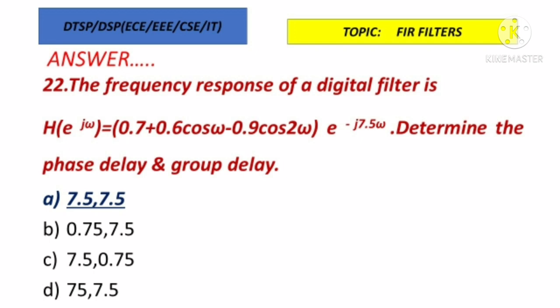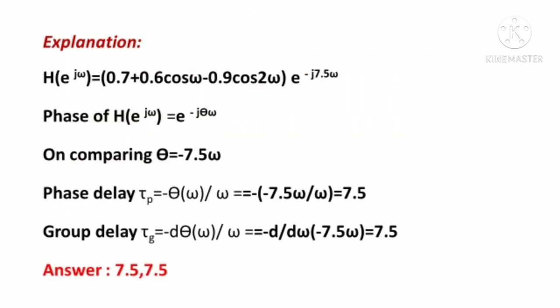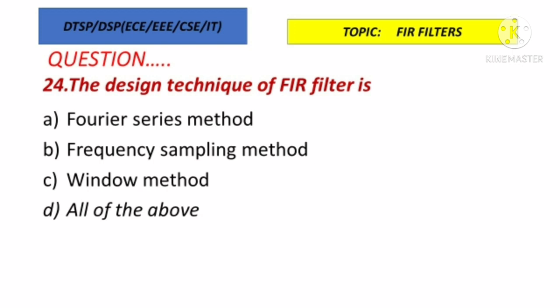So the explanation I have given here. Out of this, take theta alone. Theta is minus 7.5 omega. The expression for phase delay is minus theta of omega by omega. So here it is minus of minus 7.5 omega by omega. It is 7.5. For calculating group delay, tau g equal to minus d of theta of omega by d omega. We have to differentiate with respect to omega. If we differentiate, we get minus 7.5, multiplied by the minus sign again, it is 7.5.